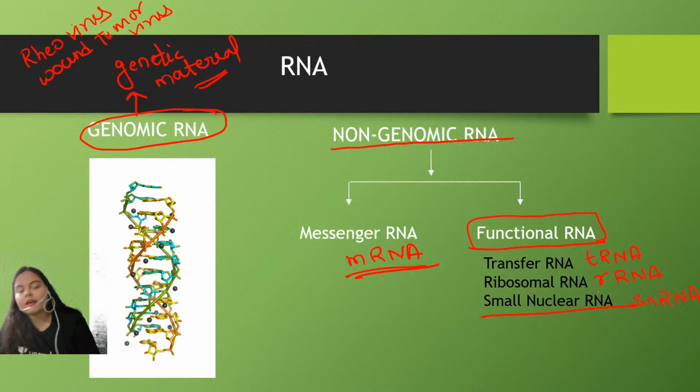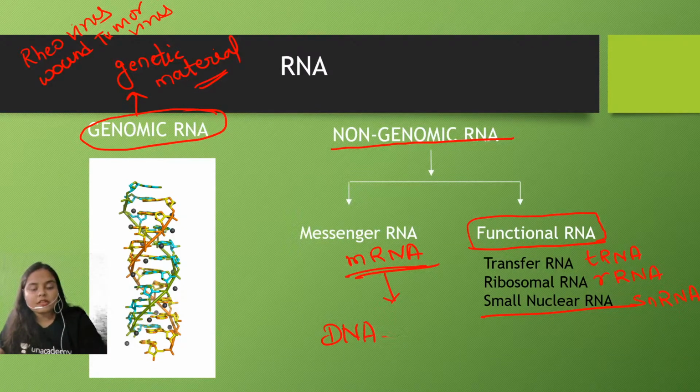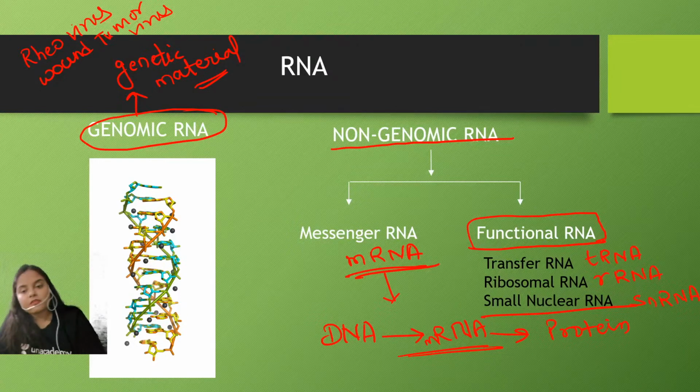These are the functional RNAs which are involved in various functions in the cell, and we know the messenger RNA or mRNA is involved in the transformation of the information. We know that DNA contains the genetic information, and it passes that genetic information to the RNA molecule, and specifically to this mRNA molecule. And with the help of the information present in the mRNA molecule, protein synthesis takes place. So this is how the cellular information travels, from DNA to mRNA to protein. So mRNA is involved in the process of protein synthesis.